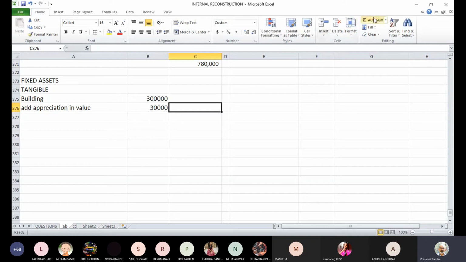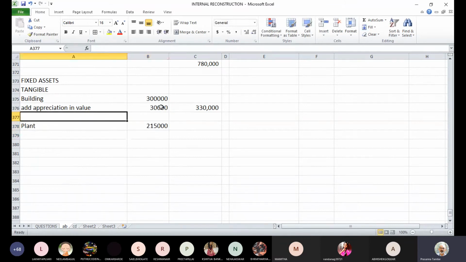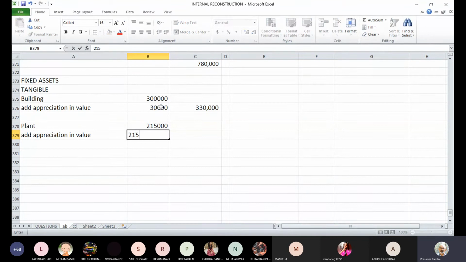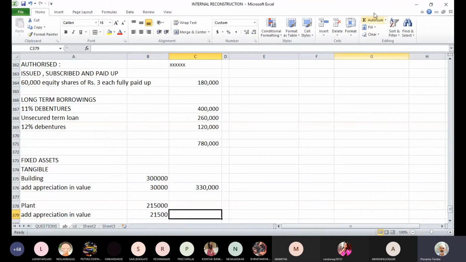So it became 3,30,000. Similarly, we had plant. Original balance was 2,15,000. Added appreciation 91,500. So this is the revised balance of plant.